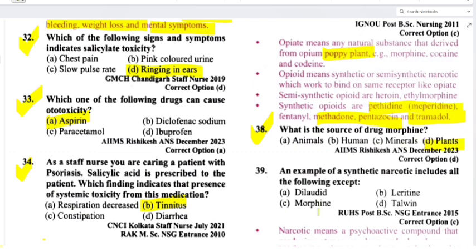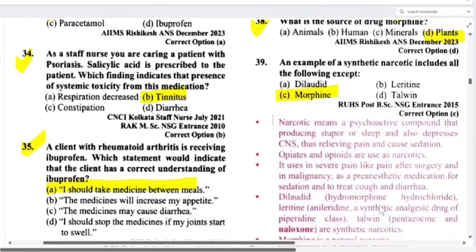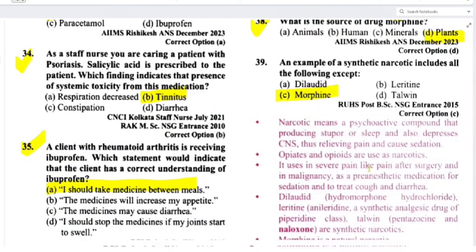An example of synthetic narcotic includes all the following except: dilaudid, lyritin, morphine, tolvin. That is morphine. Narcotic means a psychoactive compound producing stupor or sleep and also depressing the CNS, thus relieving pain and causing sedation. Opiates and opioids are used as narcotics. They are used in severe pain like pain after surgery and in malignancy. In malignancy the patient also feels much more pain, right? There is chemotherapy, radiation therapy, internal pain, psychological pain, all together the patient feels severe pain, right?